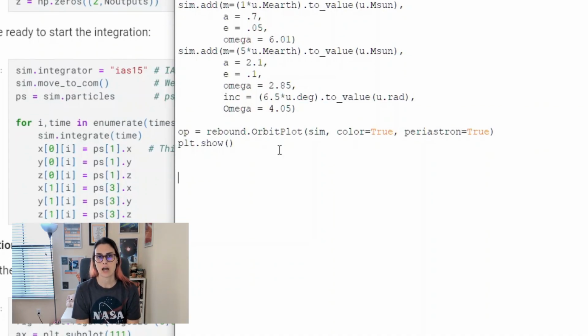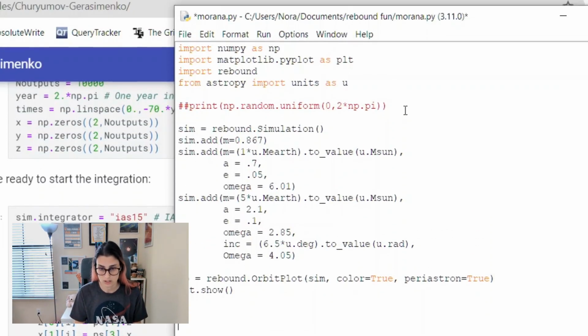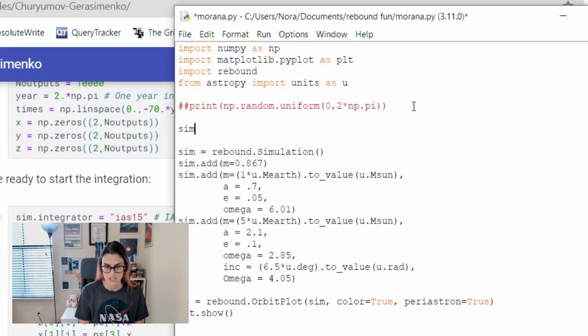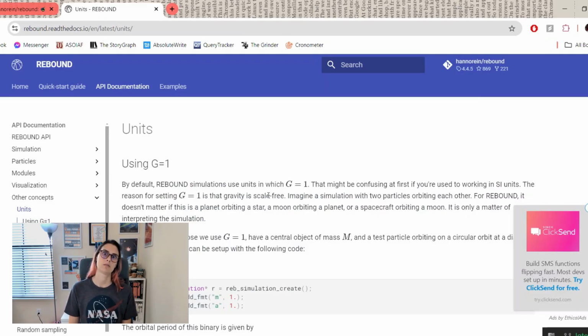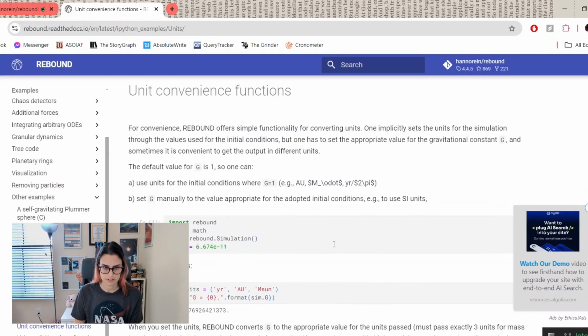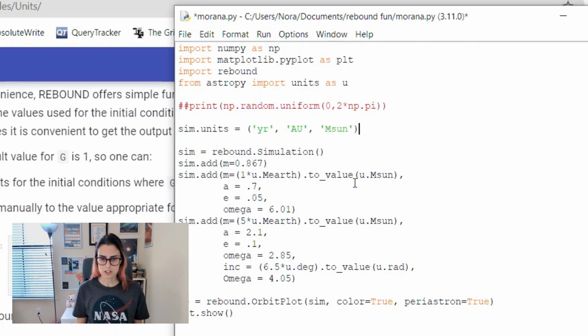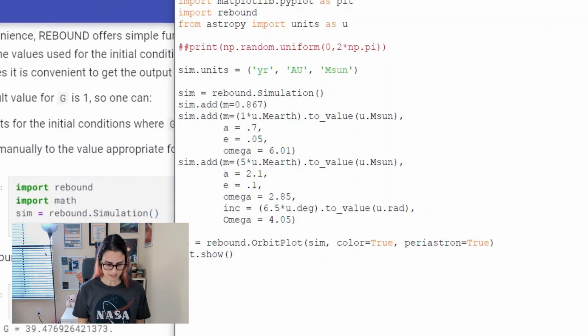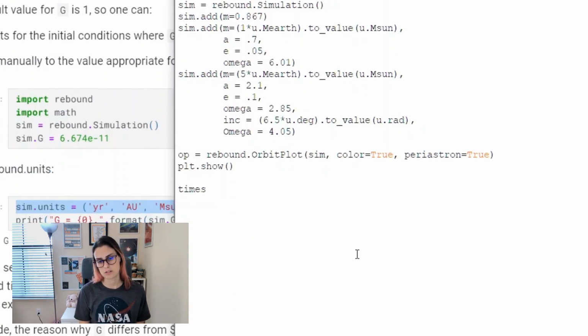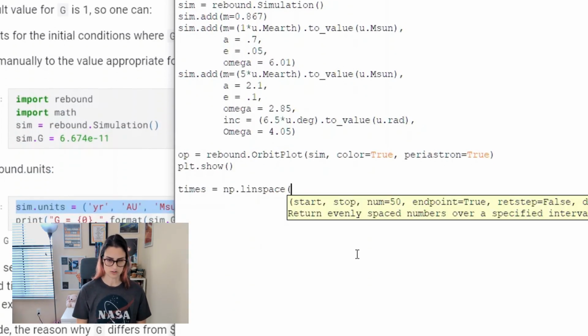So the default units for time in REBOUND are year per 2 pi... No. 2 pi per... I can never remember which way the 2 pi goes, and so I usually just change the units to years because it's easier for me. I just don't remember how to do that. This is really not going as well as I thought it was. There we go, unit convenience functions. I'm not trusting myself here because I knew that was how it worked, but okay, now I don't have to worry about it. Okay, so we're gonna make times, let's do 1,000 years and just see how long.